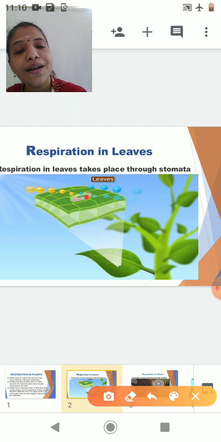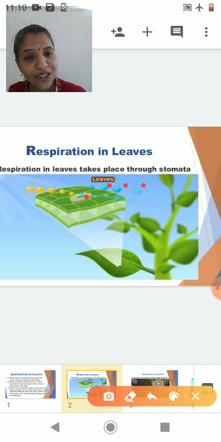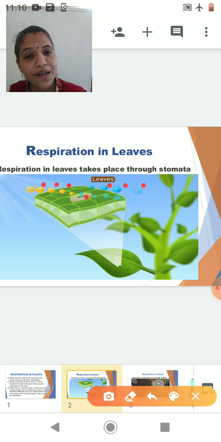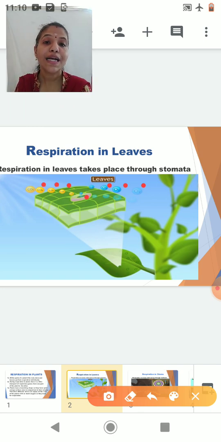Now, in the stomata, can you see these blue bubbles here? These blue bubbles are of oxygen. Can you see the oxygen entering into the stomata? And now what is there? The respiratory waste. Can you see these yellow bubbles which are coming out? This is nothing but the carbon dioxide which is released as a respiratory waste, because respiration is nothing but taking in oxygen and releasing carbon dioxide. So here this gaseous exchange in the leaves is taking place through the stomata.